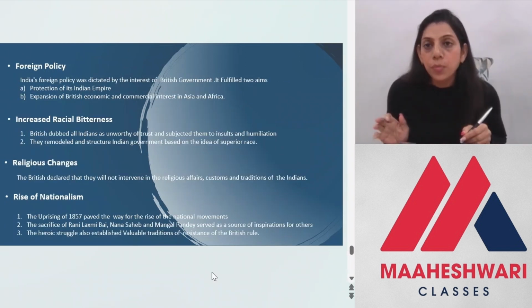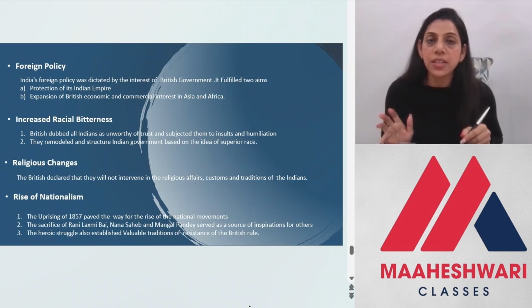Indian foreign policy was also dictated by the interest of the British government. The aim was to protect the Indian empire and expand the economic and commercial interest of the Britishers in Asia and Africa. So that was the main intention. Of course, it increased the racial bitterness. The British dubbed all Indians as unworthy, and they didn't trust them after the revolt of 1857.